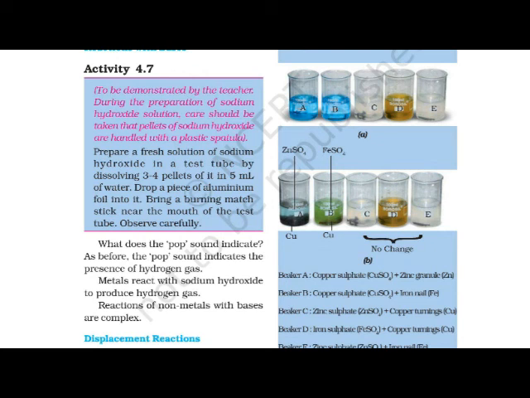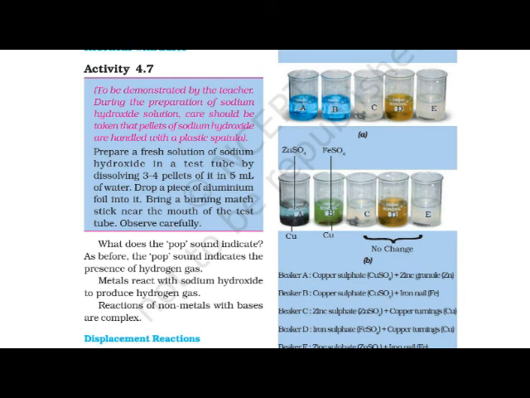Then what exactly happened? Here too the pop sound was produced, means there is a production of hydrogen gas. When sodium hydroxide reacts with the aluminum, it produces hydrogen gas.